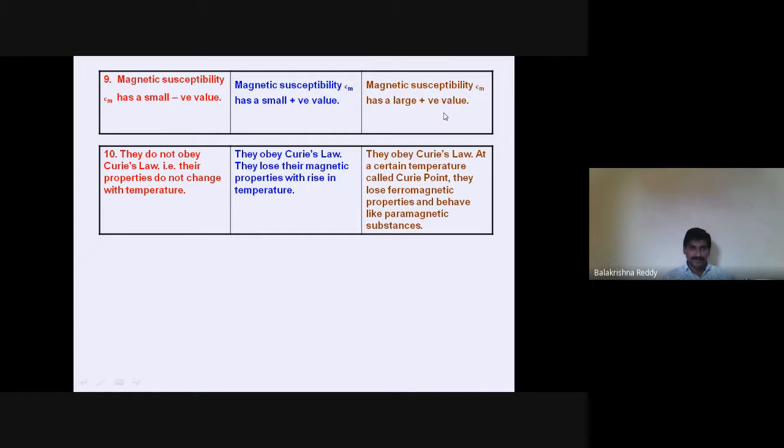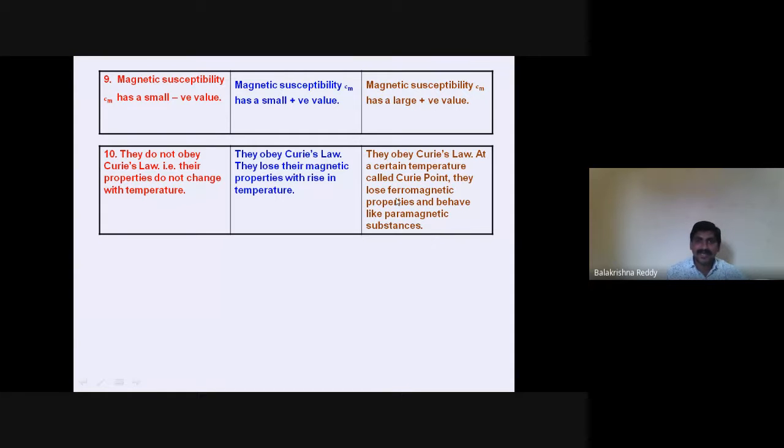Now here we need to discuss one more important thing which is called Curie's law or Curie's temperature. What is this, sir? Curie's temperature. Curie is a scientist's name. With respect to him, up to a certain temperature, the magnetic material behaves as a magnet.